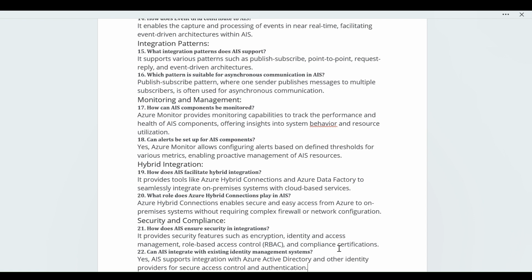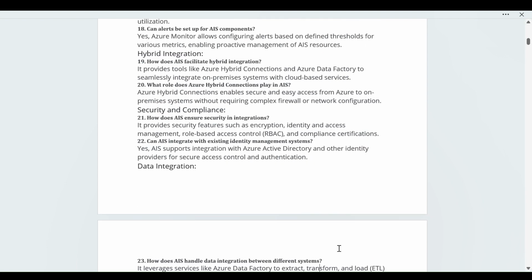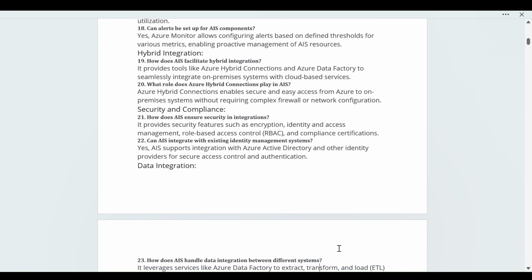Next question on security: can AIS integrate with existing identity management systems? Yes, AIS supports integration with Azure Active Directory and other identity providers for secure access control and authentication. As I already discussed, we are using Azure Active Directory for this security purpose.